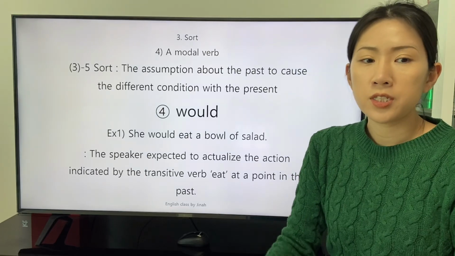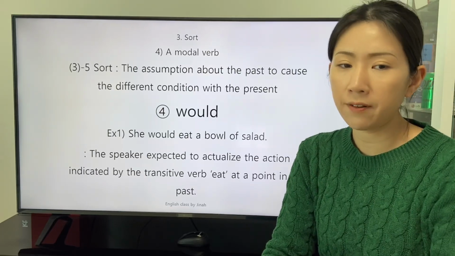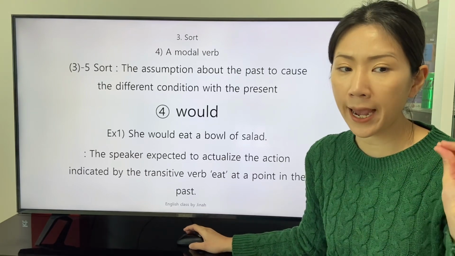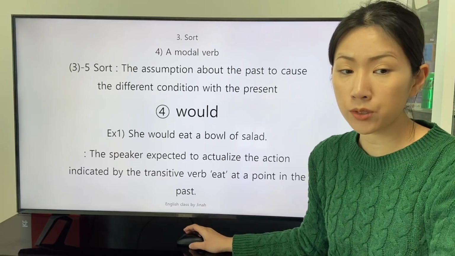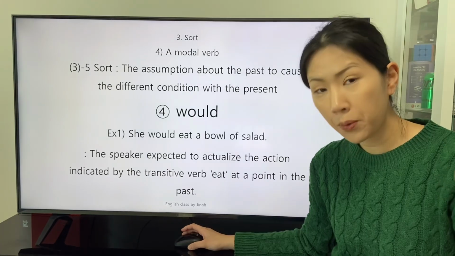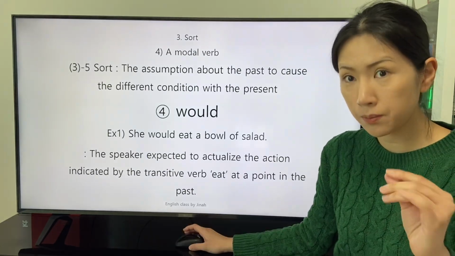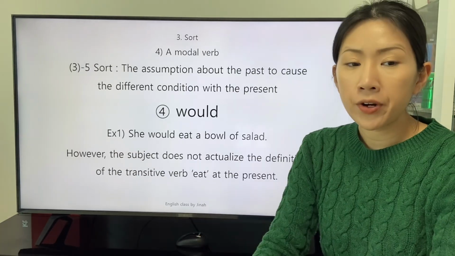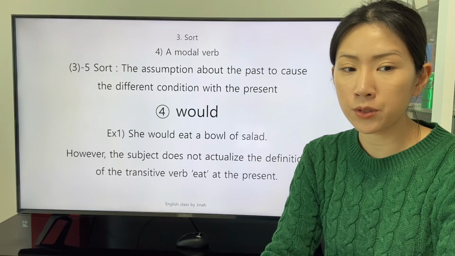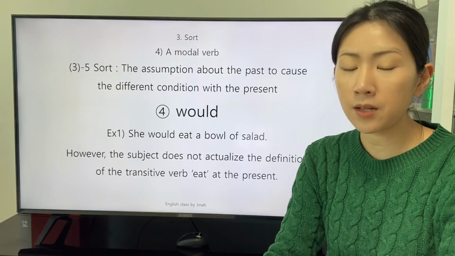There is a clause. She would eat a bowl of salad. The speaker expected the subject to actualize the action indicated by the transitive verb eat at a point in the past. The point of expectation is in the past. However, the subject does not actualize the definition of the transitive verb eat at the present.